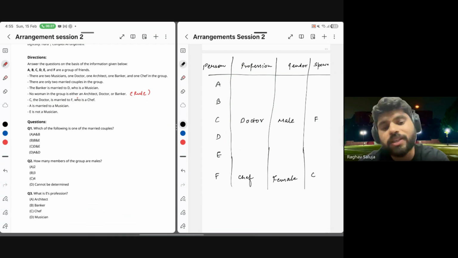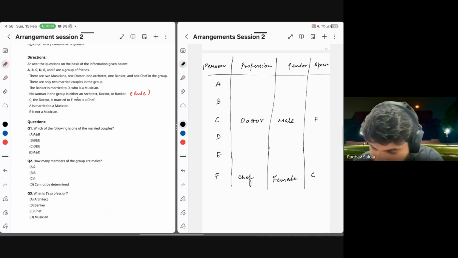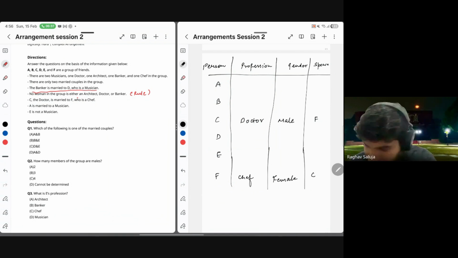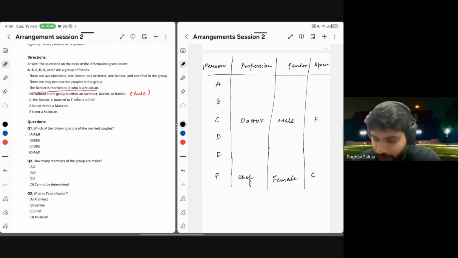Now let's try and connect the dots. Firstly, the banker is married to D, who is a musician. And A is married to a musician. So, banker is married to D and A is married to a musician.